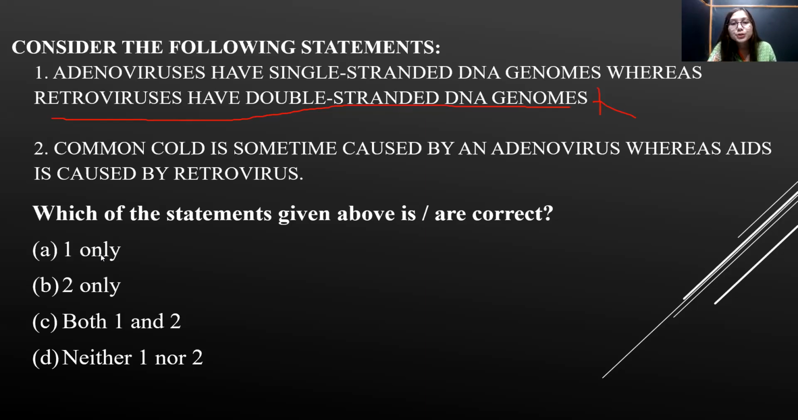Moving on to statement 2, common cold is sometimes caused by an adenovirus, whereas AIDS is caused by retrovirus. Yes, AIDS is caused by retrovirus, we all know. And common cold, in most cases, is caused by the presence of rhinovirus, and sometimes it is caused by adenovirus. And since the word sometimes has been used, yes, statement 2 is correct. So we can go with option 2 as the correct answer.